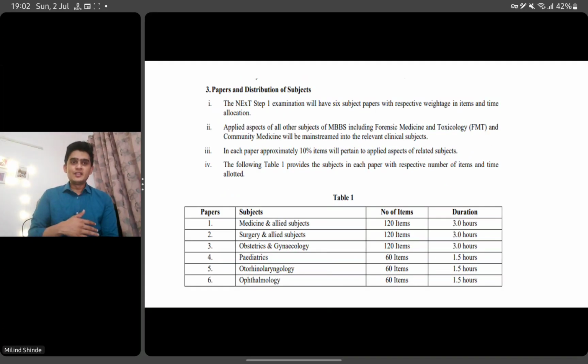If you see, there are a lot of questions: 120 each from medicine, surgery, obstetrics, and 60 each from pediatrics, ENT and ophthalmology.